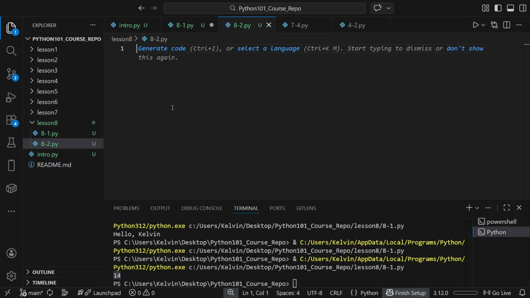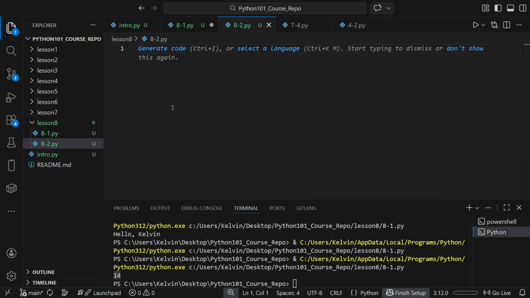Let's cover scope first. Variables created inside a function are local to that function, meaning they don't leak out of the function. This is good because it prevents accidental conflicts, but it also means if you want a value outside the function, you have to return it.